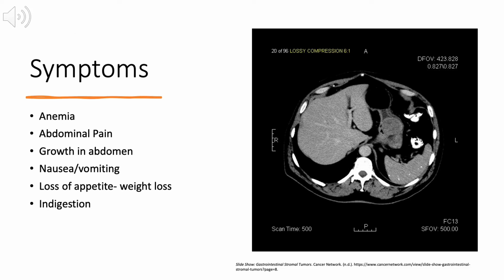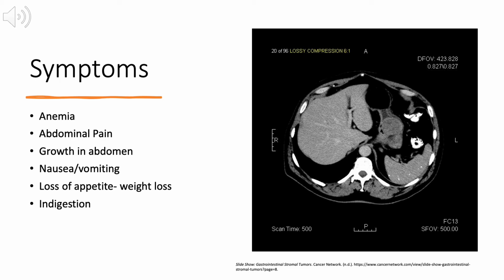Stomach cancer and GISTs have very common symptoms, and these symptoms are being anemic and abdominal pain. You can also physically feel a growth in your abdomen. If you have nausea or you're vomiting, you have loss of appetite, and when you eat, you feel full after small portions. This will then aid in weight loss and also malnutrition as well as indigestion. In addition, sometimes there's difficulty swallowing. You can have heartburn, stomach pain, and cramping.